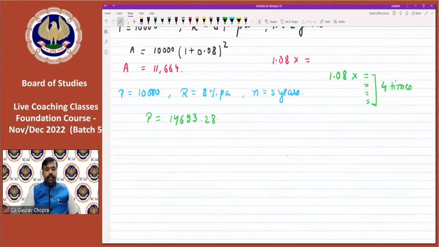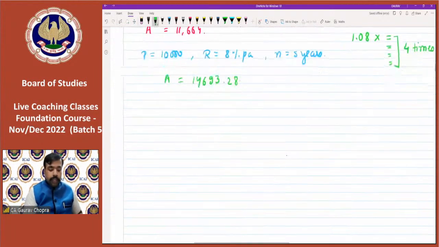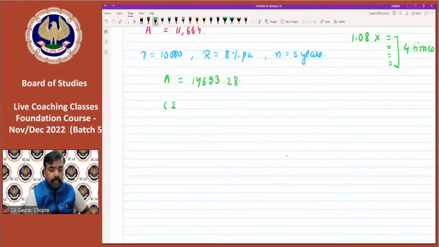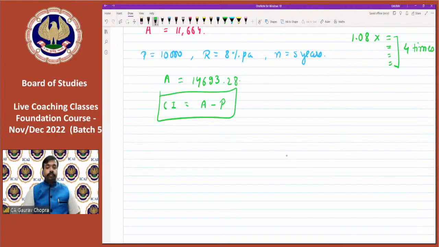Perfect. So now this was the calculation of amount. Here we have calculated the amount. Now how to calculate the compound interest? It is very simple. To calculate the compound interest, we have to subtract amount minus principal. So amount minus principal is known as compound interest. So in this above question, 14,693 was the amount. And what was the principal? Principal was 10,000. We can subtract them and get the result.